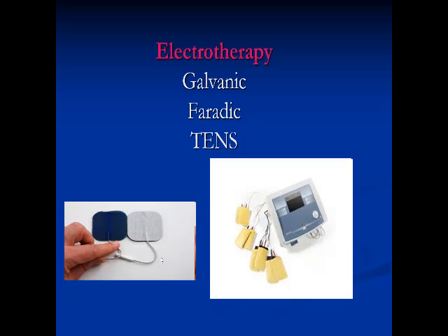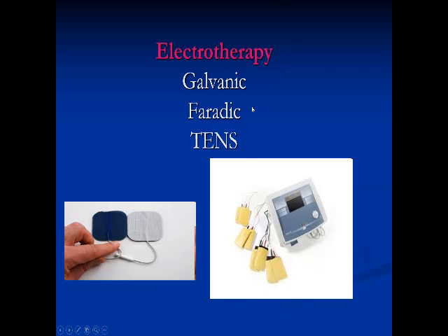Our last type in physical modality is electrotherapy, or what we call using current as a physical modality. We have three types of current, either galvanic current, Faradic current, or TENS. The galvanic current or in general the electrotherapy aimed to correct to some extent the muscle wasting through contraction and relaxation of the muscle or re-education of the muscle action and so on.